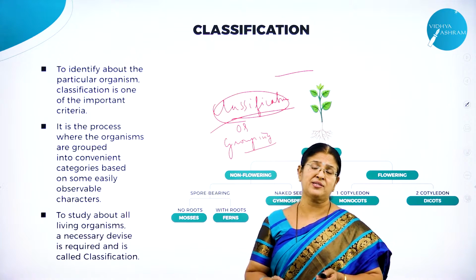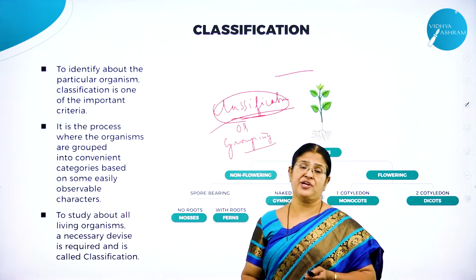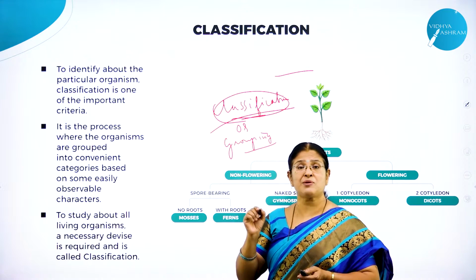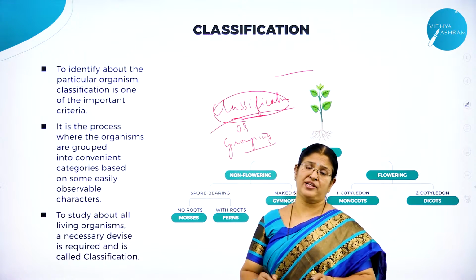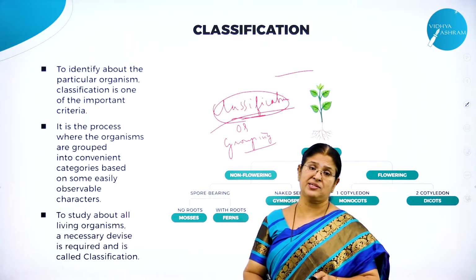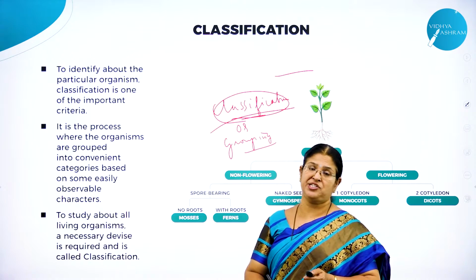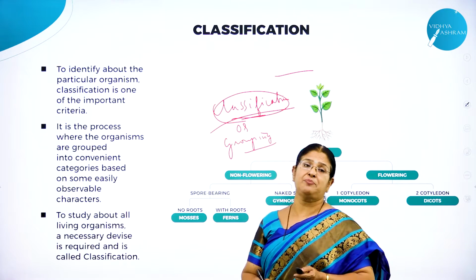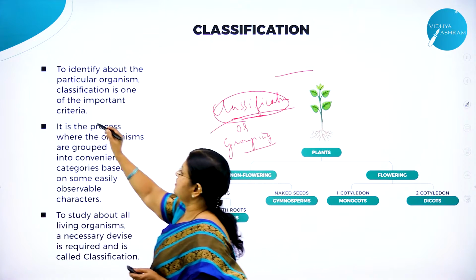All these parameters are taken for classification, right? And this classification will enable the systematic grouping of an organism, not just classifying the organism in a haphazard manner. Systematically grouping these organisms is called as what? Classification, right?